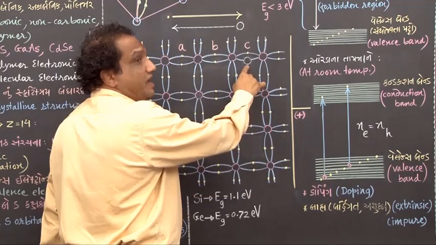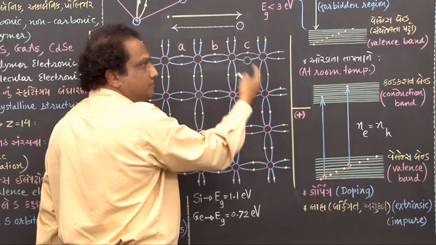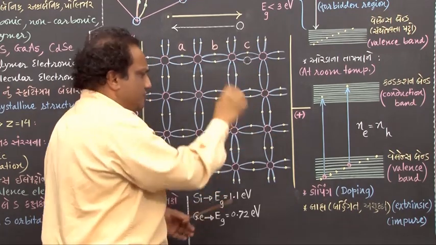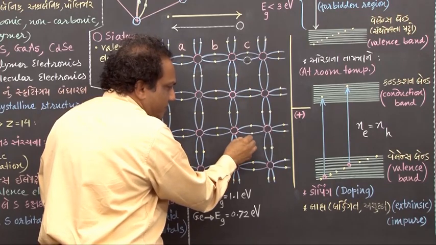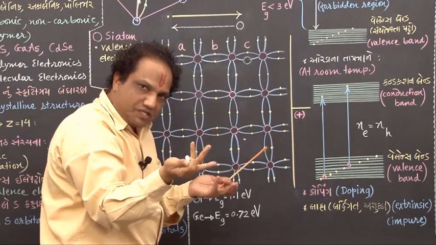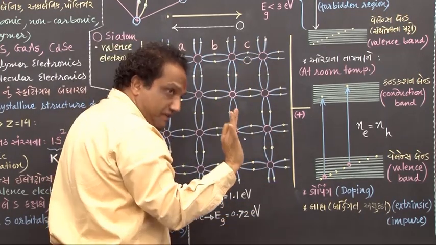This position is now vacant, and the electron which has escaped from this bond has gone elsewhere. When it starts performing random motion, it may come over here also, so the electron which has left this position has come over here.